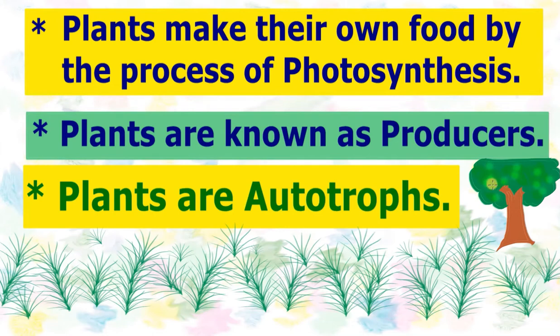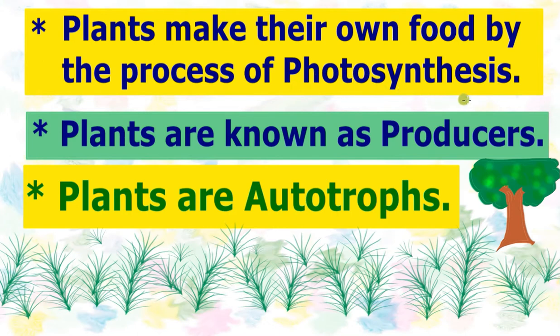And carbon dioxide is also taken from the atmosphere. So what happens? Here in the green parts of the plant or in the leaves, carbon dioxide and water are used in the presence of chlorophyll pigment or green pigment and sunlight. And then the food is made in the form of glucose molecules, and this process is known as photosynthesis.